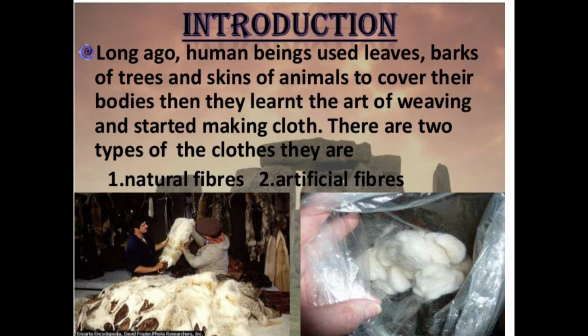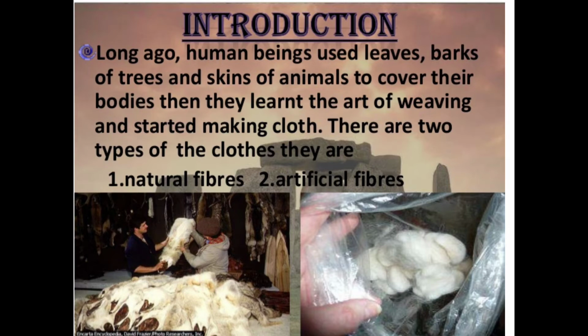Before entering into that, how many types of fibers are there? There are two types of fibers: natural fibers and artificial fibers.